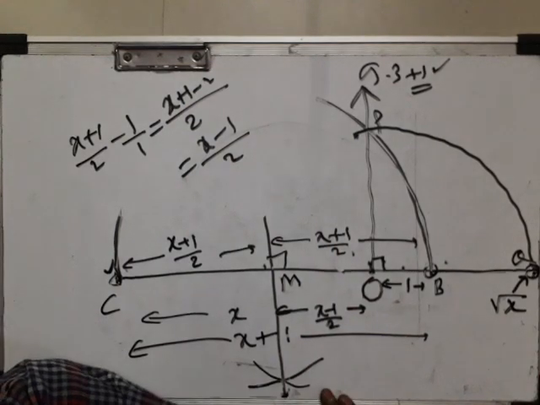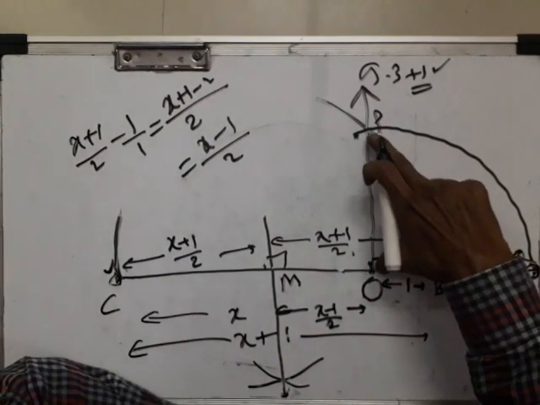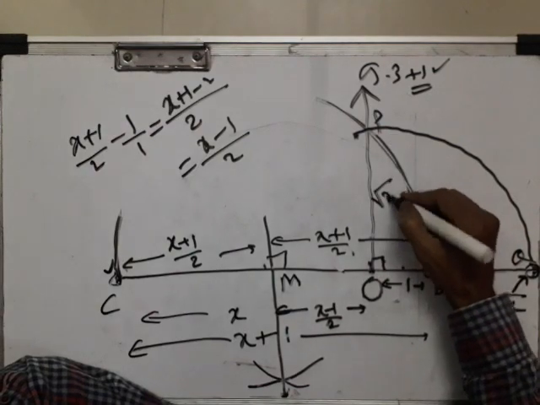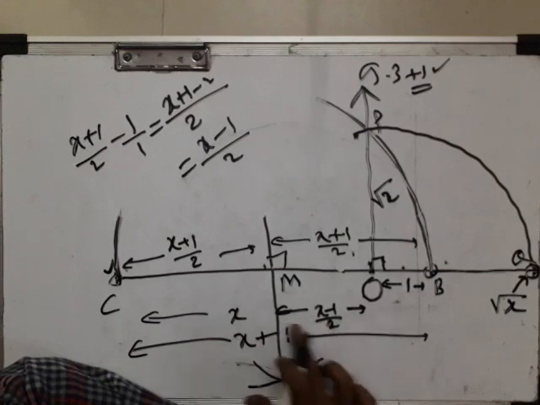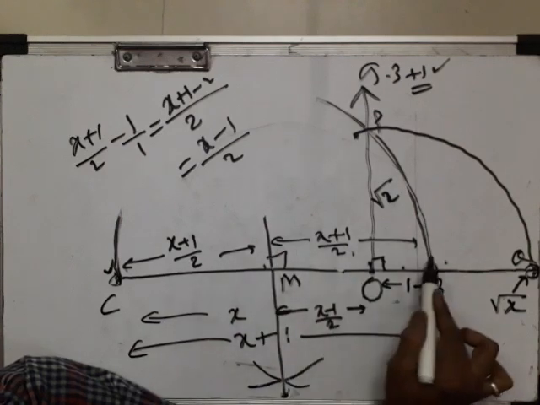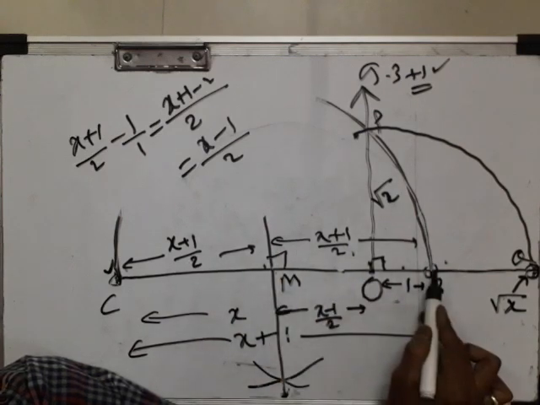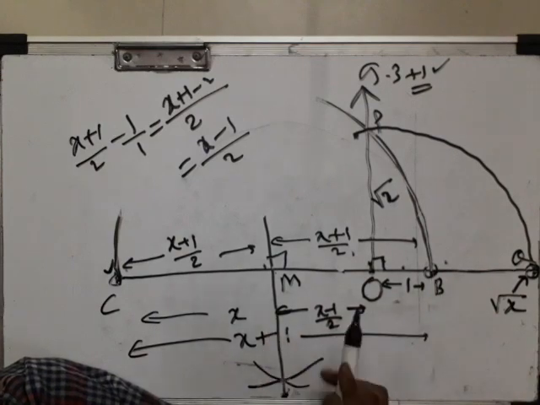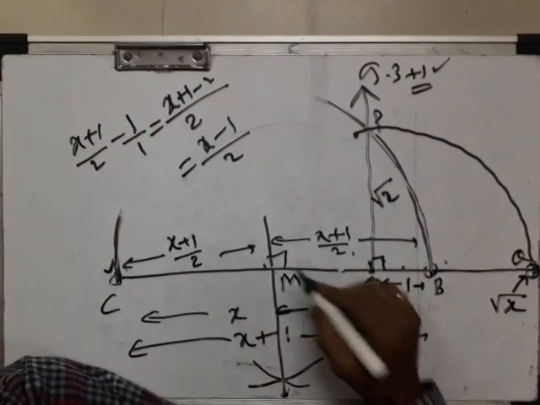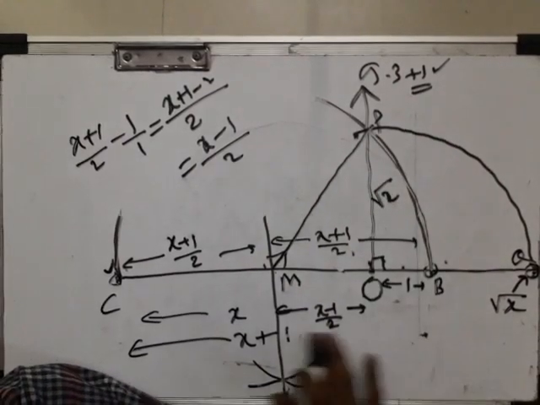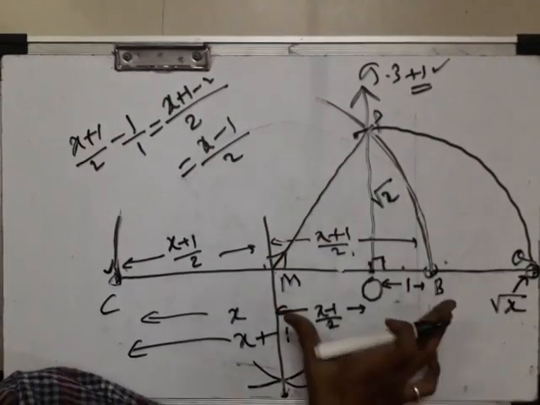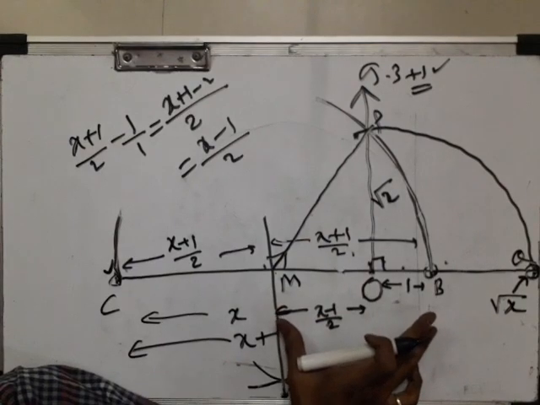We are explaining why OP is root x. This distance OM is (x minus 1)/2, and (x plus 1)/2 is the total distance from M to B. Now if we join it, see, this is the radius, this will also be radius.